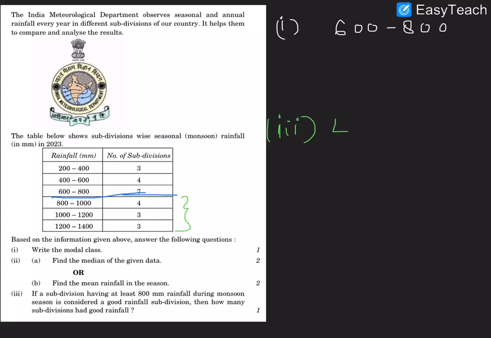So frequency is 4 plus 3 plus 3. It should be 800 and more than that, at least. So 4 plus 3 plus 3, which gives you 10. So there are 10 subdivisions where at least 800 millimeter rainfall is there.